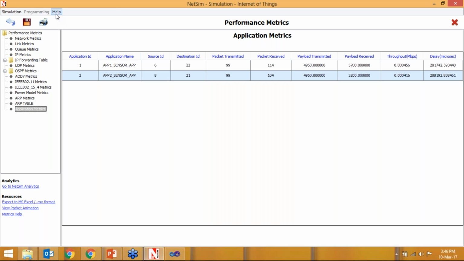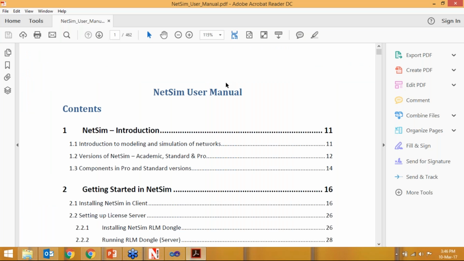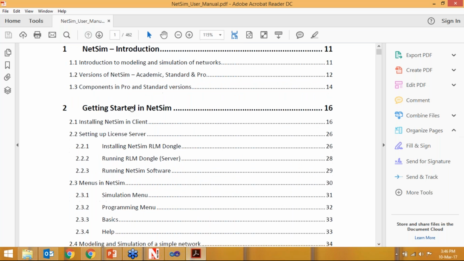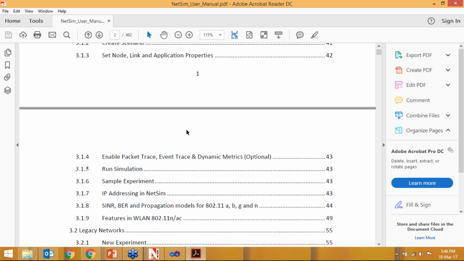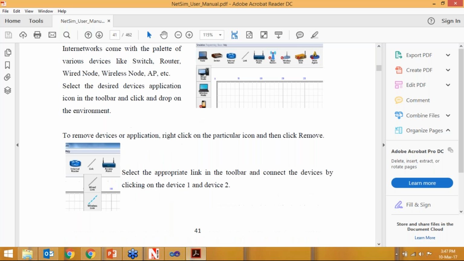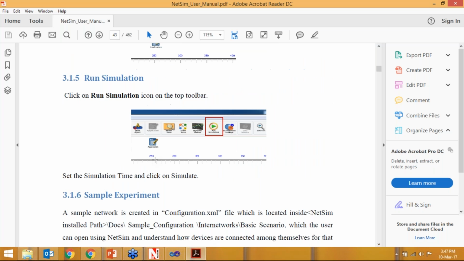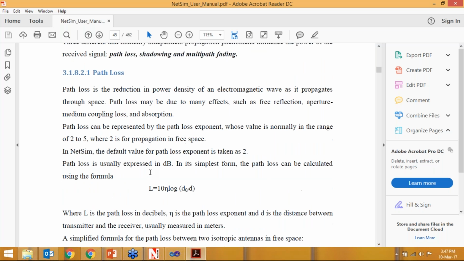Then you have the user manual. I have shown you the experiment manual where all the experiments are, 22 experiments. Here is the full user manual of NetSim. Everything related to NetSim is given here: introduction, getting started, how to install it, and how to simulate different network scenarios, such as internetworks. If you click on internetworks, it will tell you how to create a scenario for internetworks with screenshots, their parameters, and how to use it. Okay. How to see the trace files, all these things are there.